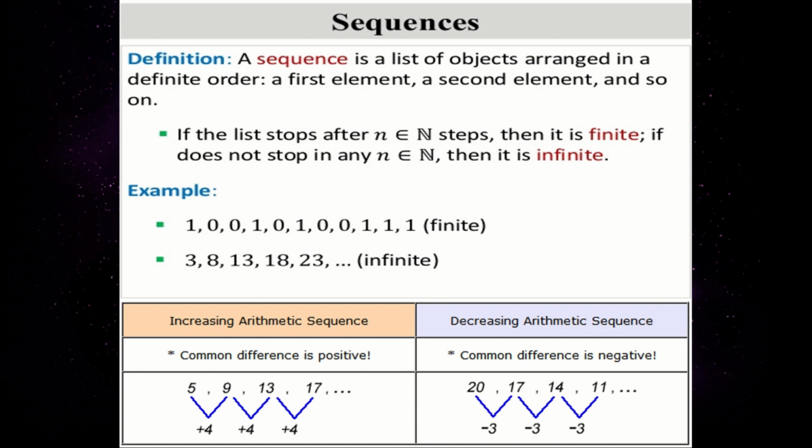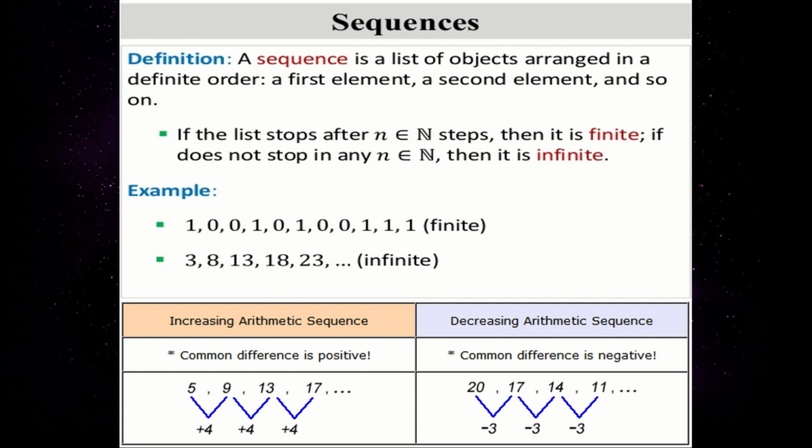If this list stops at a particular number, then it is said to be a finite sequence. If this list doesn't stop at a particular number and it just goes on, then it is said to be an infinite sequence. For example, you can see in the first example, the ending term is 1, so we can conclude it is a finite sequence. In the second example, after 23, you can notice dots. Dots mean the end term is unknown. If the end term is unknown, then it is said to be an infinite sequence.